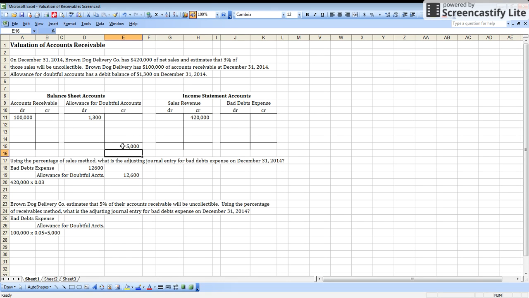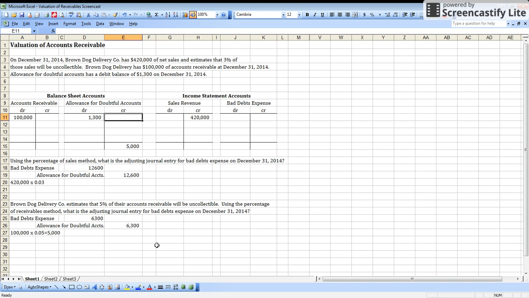Well, because allowance for doubtful accounts is a permanent account, that will probably have a balance, and indeed it does. So when we do our journal entry, we have to take that into account. We won't just do the percentage and come up with a number and do a journal entry with that. Instead, we need to take into account the balance we already have. In this case, we have a $1,300 debit balance. So if we take our $5,000 that we want and we add that $1,300 that's already there, we see that we need to do an adjusting journal entry for $6,300, which makes sense.